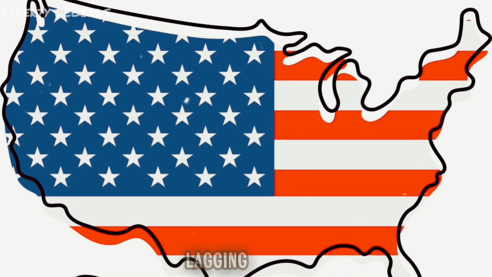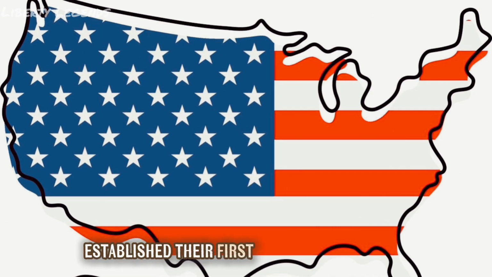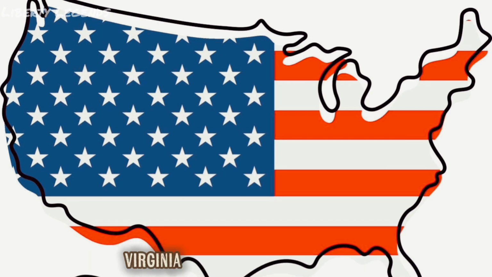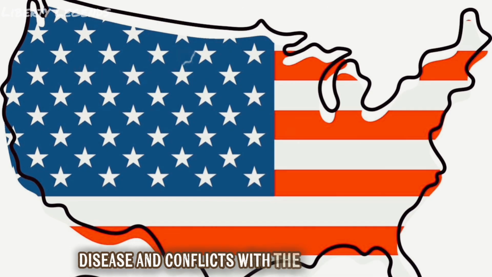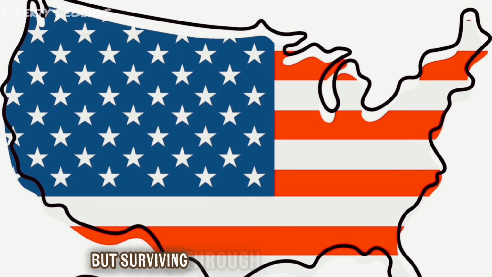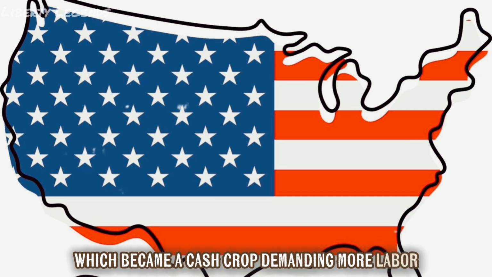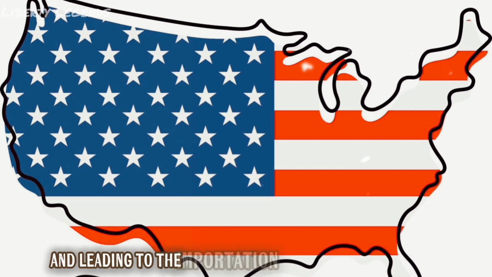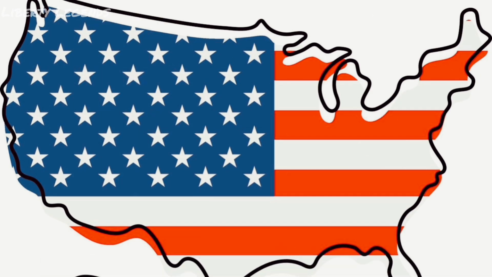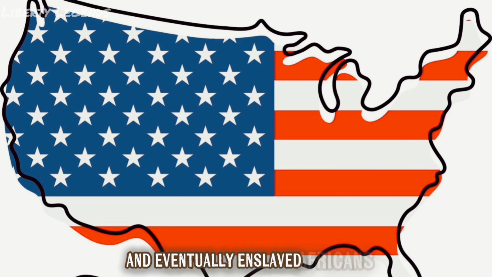Meanwhile, the English, lagging at first, established their first permanent colony at Jamestown, Virginia in 1607, facing starvation, disease, and conflicts with the Powhatan tribe, but surviving through tobacco cultivation, which became a cash crop, demanding more labor and leading to the importation of indentured servants and eventually enslaved Africans.